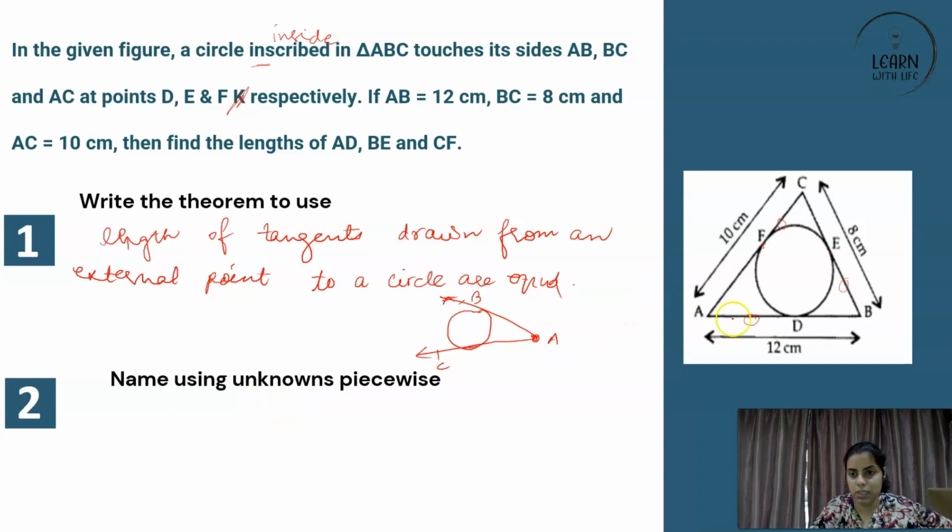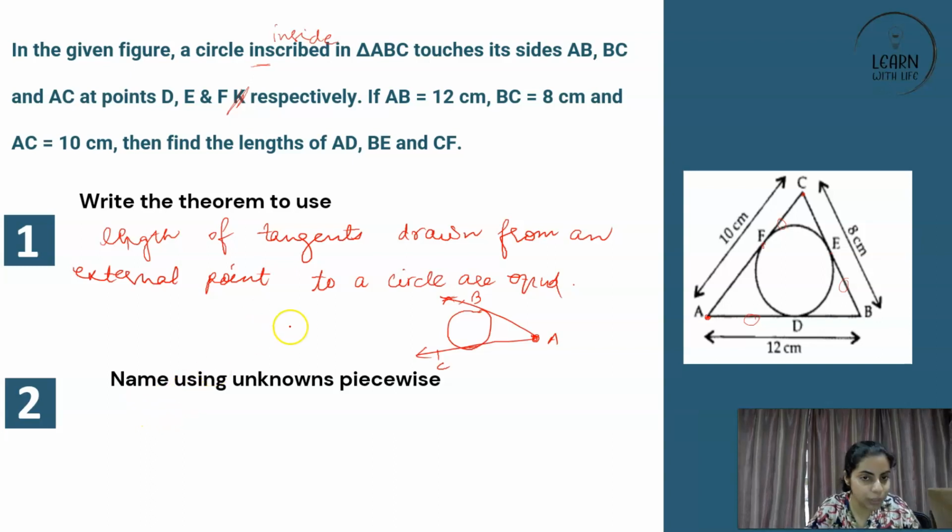Now let us name these piecewise, because with this theorem, A is an external point, so AF should be equal to AD. Similarly, CF should be equal to CE, and similarly BE should be equal to BD. How many of you agree with this logic? Since they are equal, we will avoid writing AD, AF again and again.